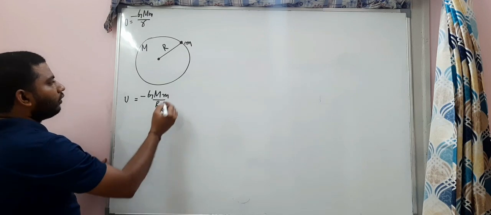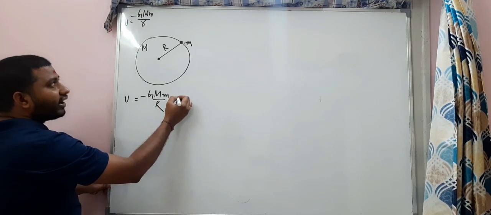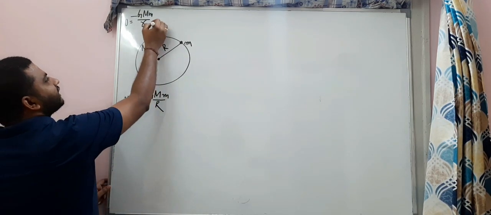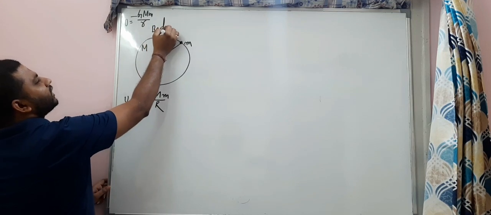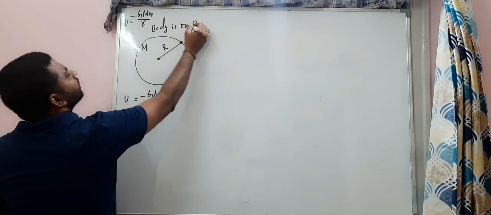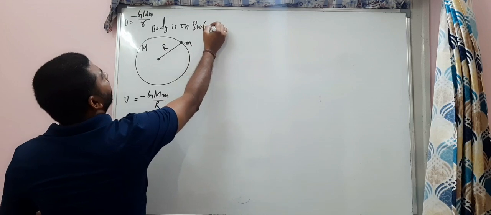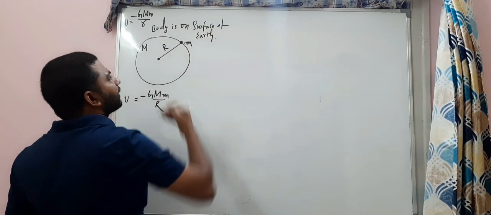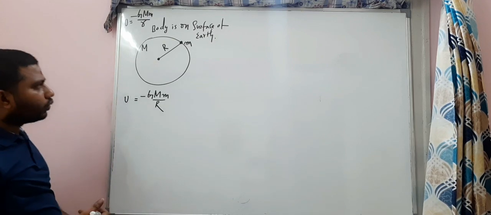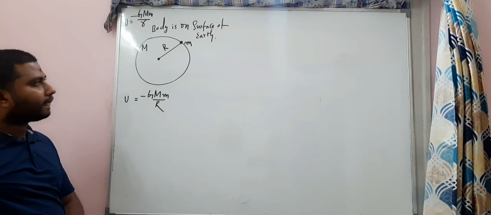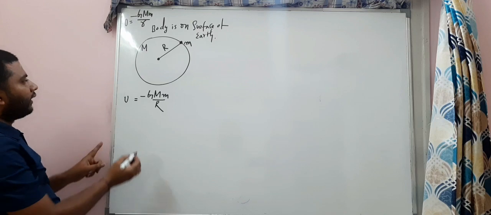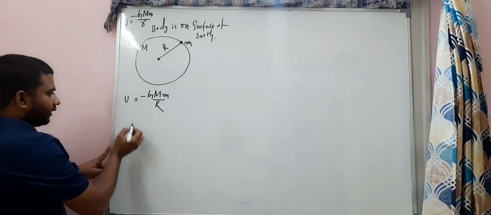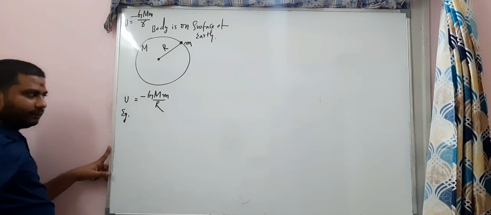Now, this is when the body is on the surface of the earth or surface of the planet. Now look at the interesting thing. See this as an example.